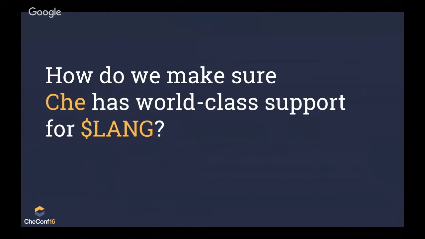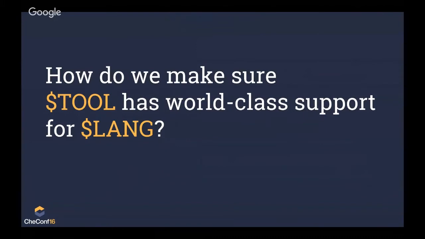And then, you get into a world where you want Che to be used by anyone in the world. That's one of the goals of Che. And so it needs to work for any language. And so, Che could get a lot of people all around the world and write language support for every single language, but that's a lot of work. And Che's mission is to make it easy for anyone to code. And people use other tools than Che occasionally. People use things like Sourcegraph to read code.